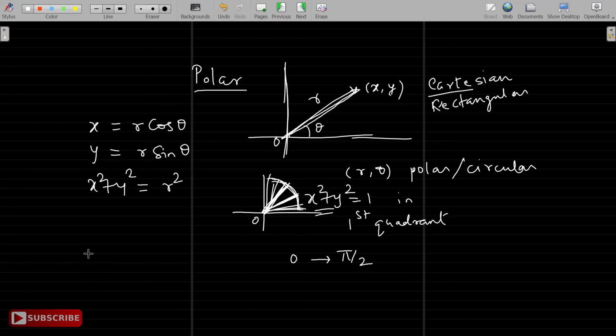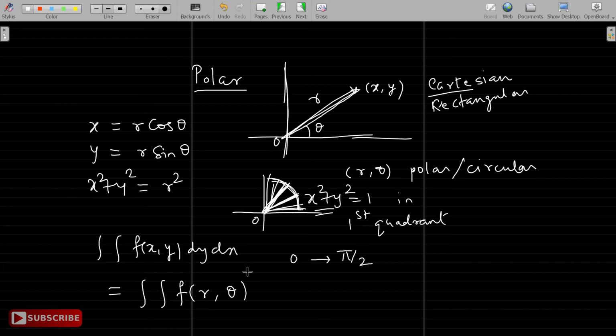Now you should take one care when you convert from xy coordinates to polar coordinates. I have to multiply by a suitable factor, which is actually the Jacobian. So for f, in terms of r theta, put x equal to r cos theta, y equal to r sin theta.